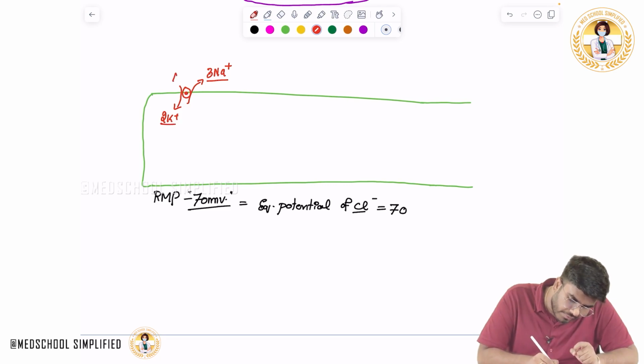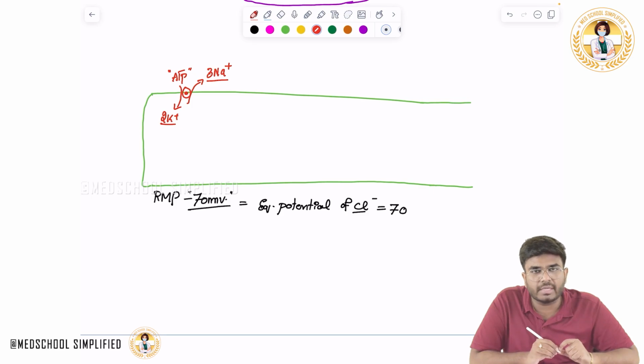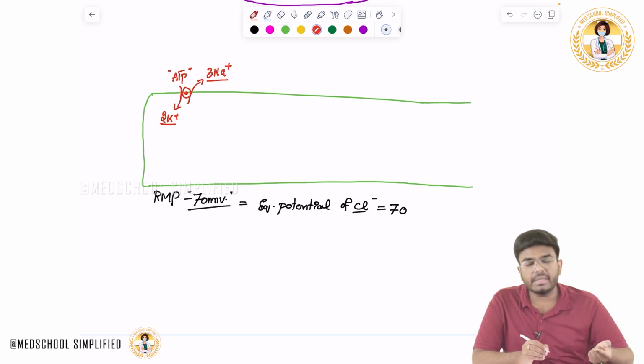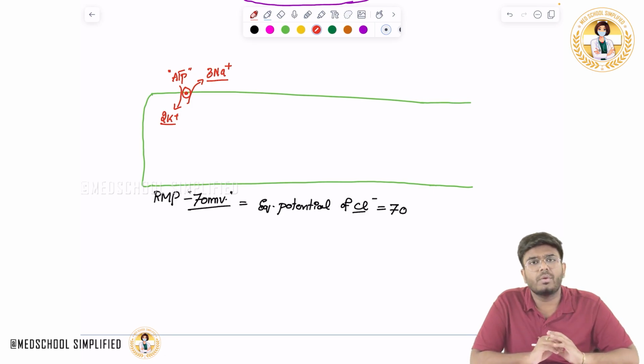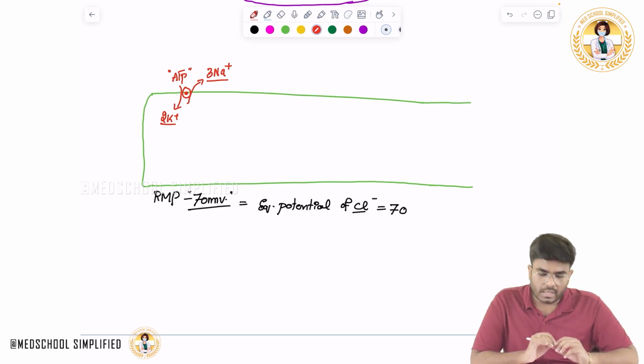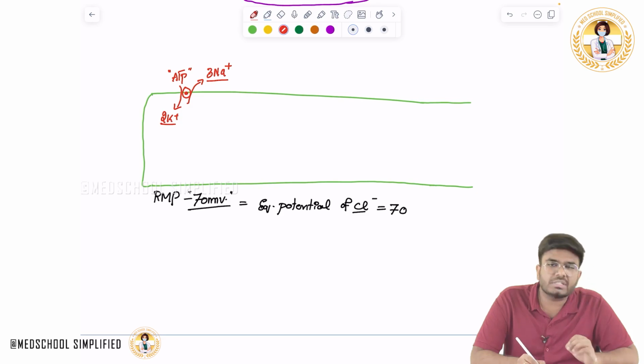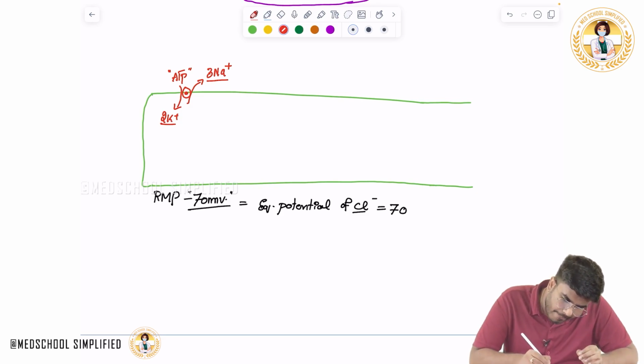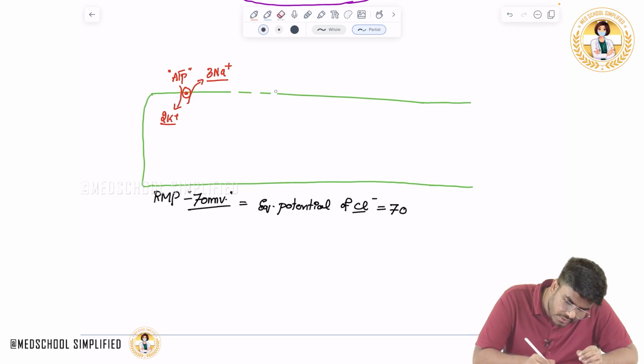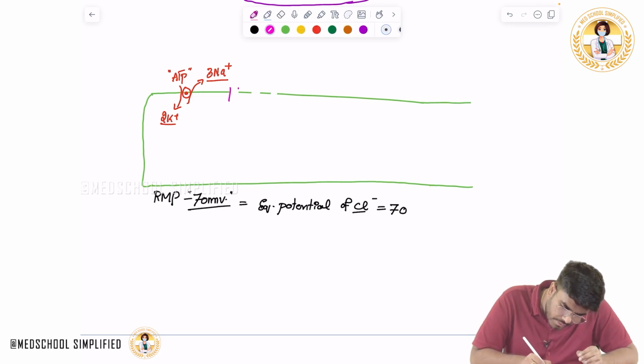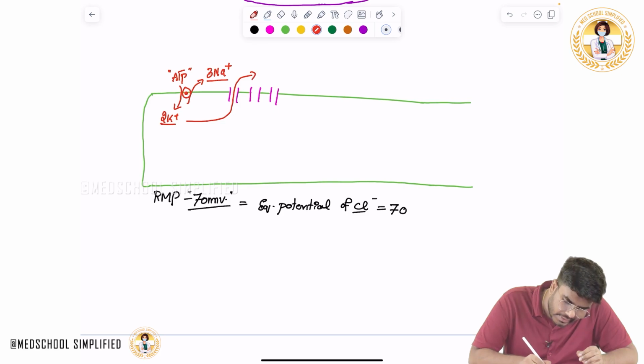So what is the name of this pump? You know it, your favorite pump. It is sodium potassium ATPase. By using ATP, it is throwing the 3 sodium out and bringing 2 potassium in. Next, not only that, even during the resting state, these neurons have leaky channels on their surface. So these neurons are permeable too. These neurons continuously throw potassium out of the cells. The potassium is again going out.